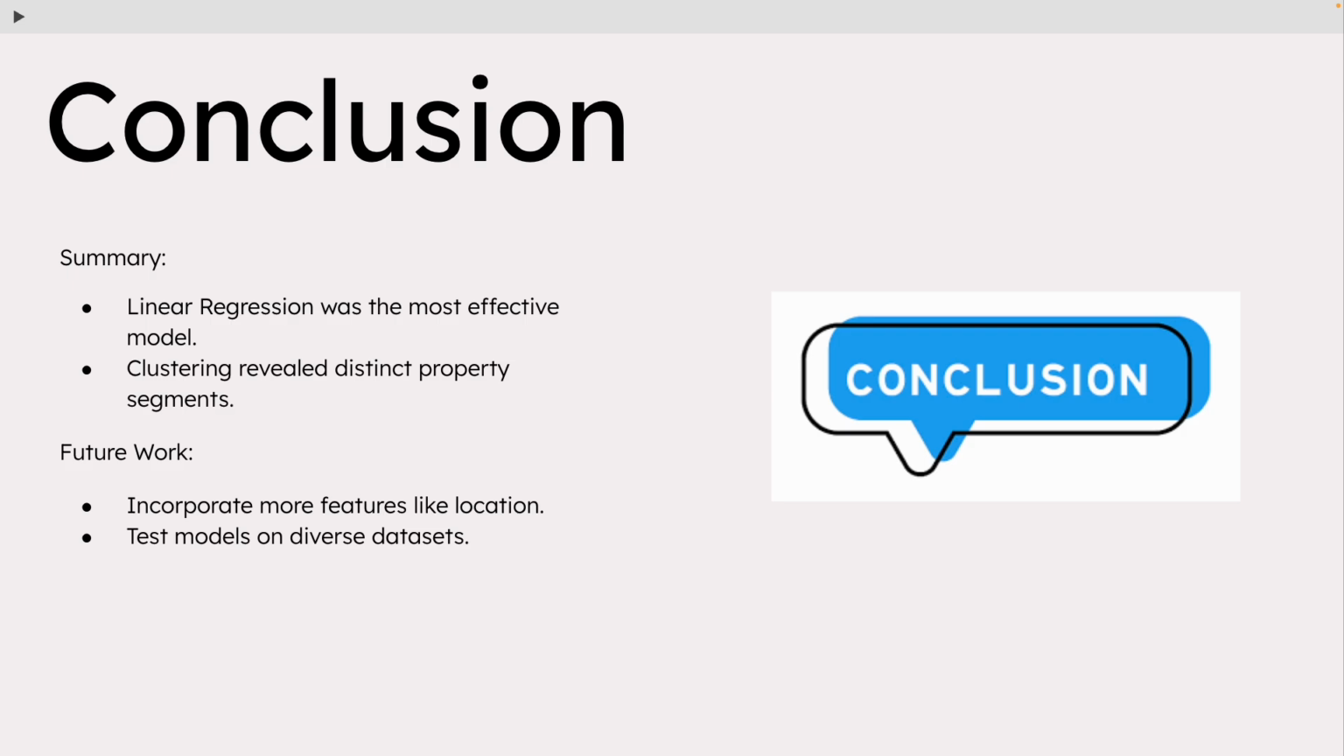In conclusion, linear regression was the most effective model for predicting house prices. Clustering revealed distinct property segments. Moving forward, I plan to incorporate features like location and test the models on more diverse datasets to improve accuracy.